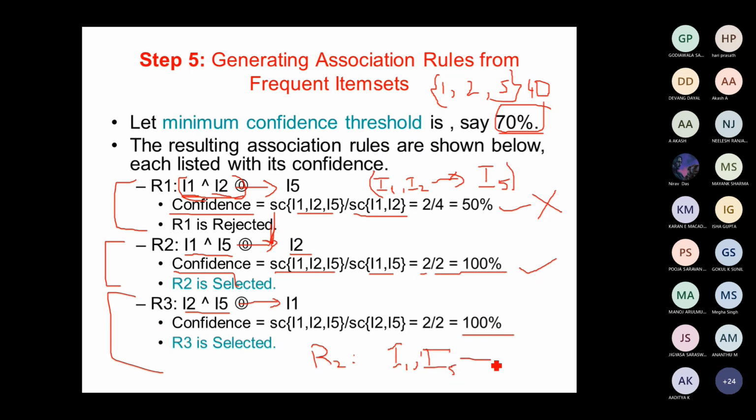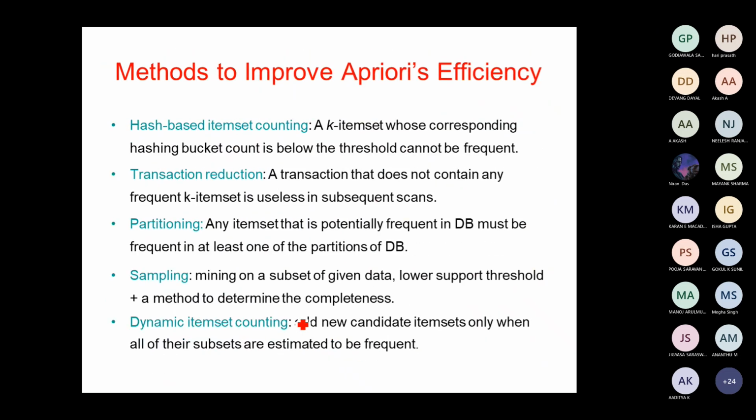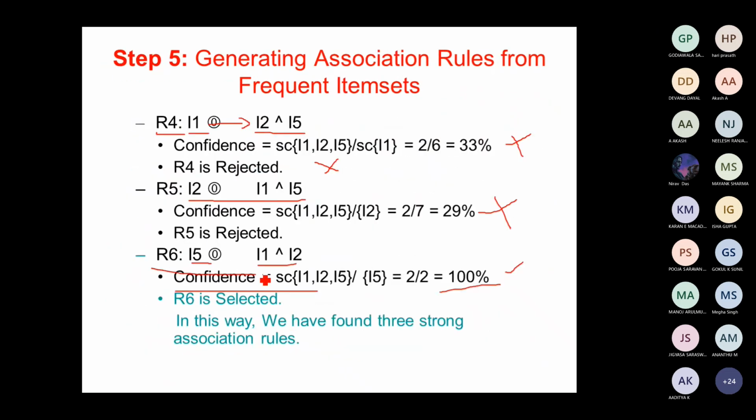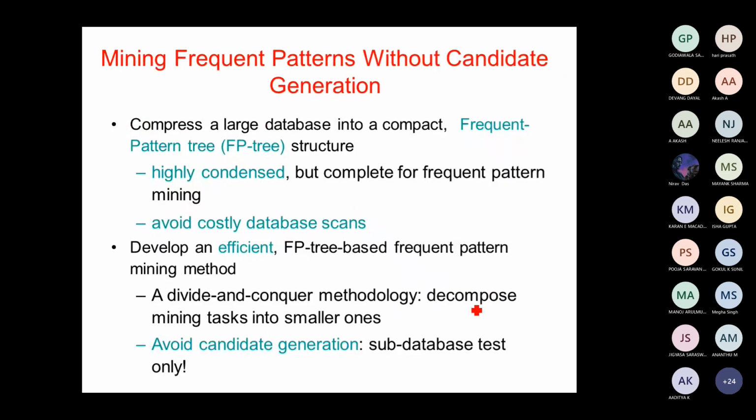together has a 100% chance to buy the item I2. So this is the rule that you have to generate. The same way we have rule 3, and then we have another rule 6. So this is also giving 100%. So these are all the strong association rules which can be generated using the Apriori algorithm. Okay, so this is one method.